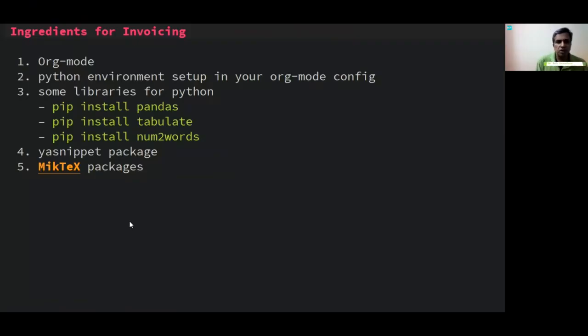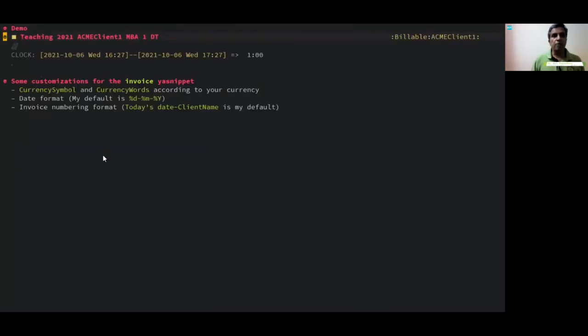Okay, demo time. Some ingredients for invoicing: Org mode, of course, a Python environment, and libraries for Python: pandas, tabulate, num2words. The yasnippet package is very useful. And for LaTeX, I use MiKTeX packages. So I have a project already set up. This is the project, teaching 2021, and you can set all this up.